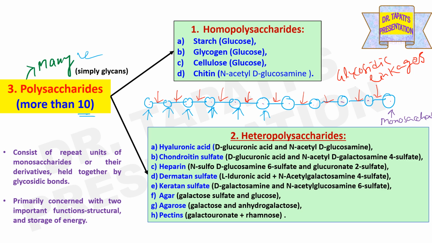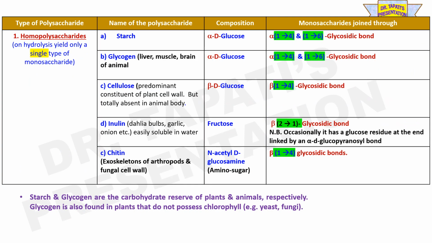Now polysaccharides are of two types, homopolysaccharides and heteropolysaccharides. Homopolysaccharides are composed of a single type of monosaccharide. That means on hydrolysis by acid, base or carbohydrate enzyme, homopolysaccharides yield only a single type of monosaccharide. Examples are starch, glycogen, cellulose, inulin and chitin.